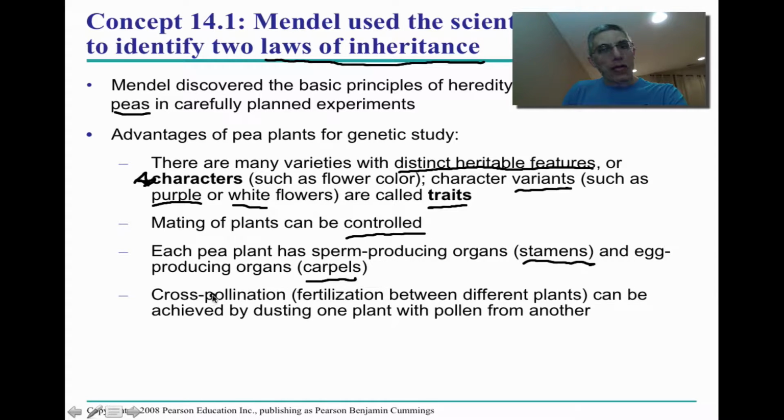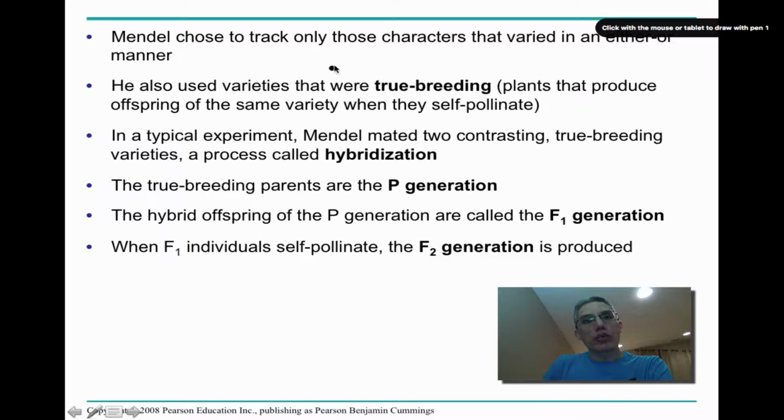Another thing that he had noticed about these garden peas is that cross-pollination could be achieved by dusting one plant with the pollen from another. So again, that allowed him a lot of control when it came down to his breeding of these garden peas and his study of genetics. So Mendel chose to track only those characters that varied in an either-or manner. In other words, it was either this or it was that. He also used varieties that were considered true breeding.